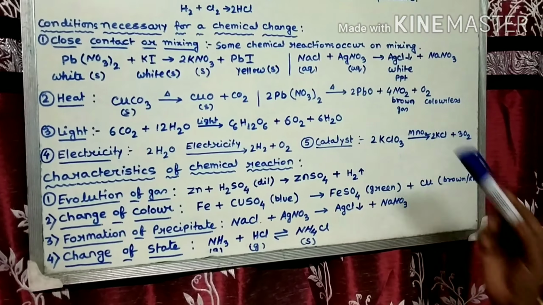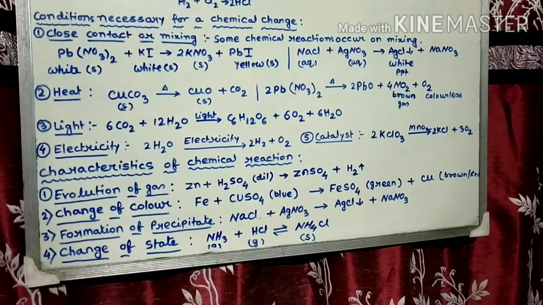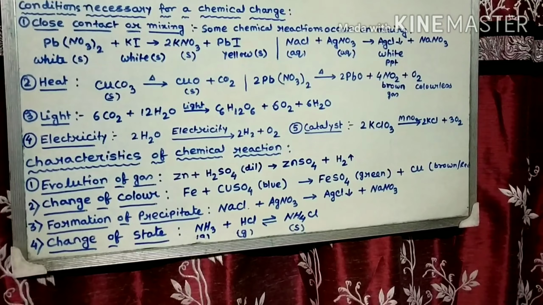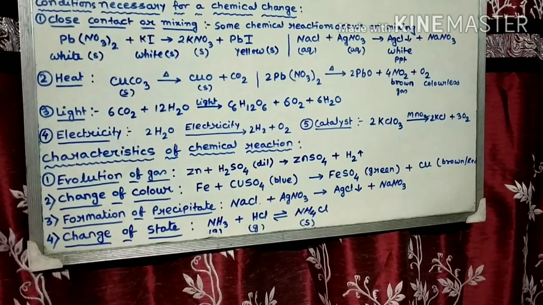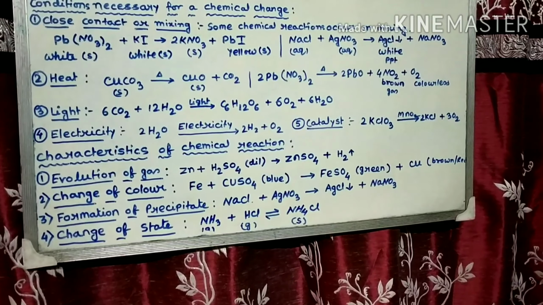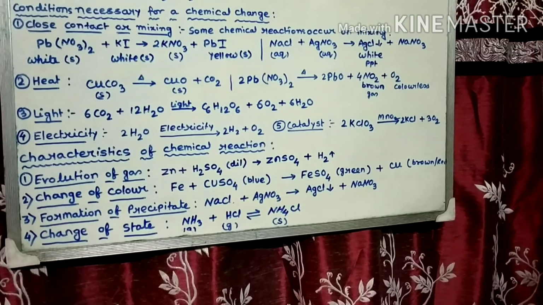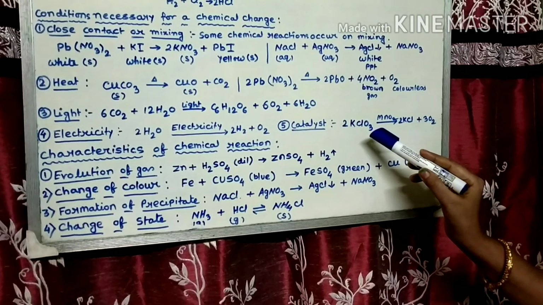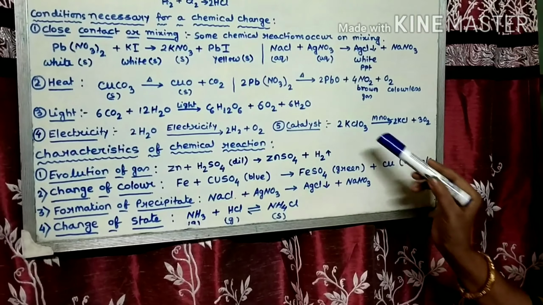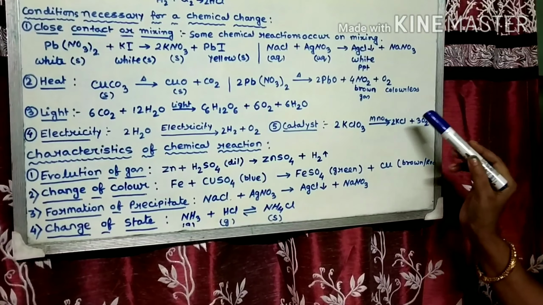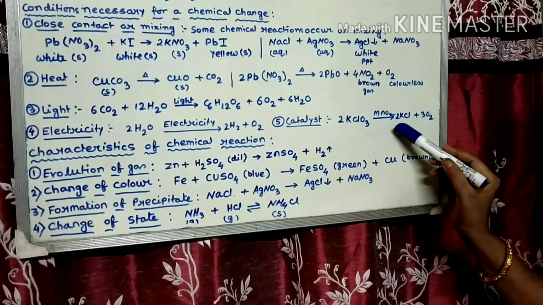Number 5, catalyst. Some chemical reactions occur in the presence of a catalyst. What is a catalyst? A catalyst is a substance which alters the rate of a chemical reaction. This means it either decreases or increases the rate, but itself does not change. For example, potassium chlorate decomposes to potassium chloride and oxygen in the presence of the catalyst MnO2.